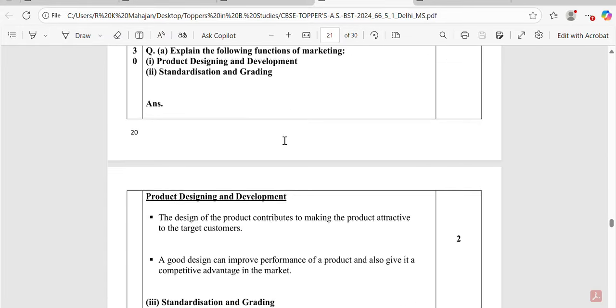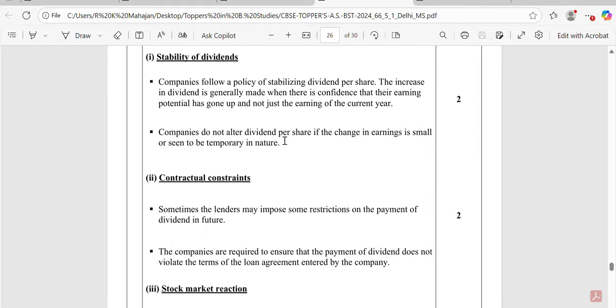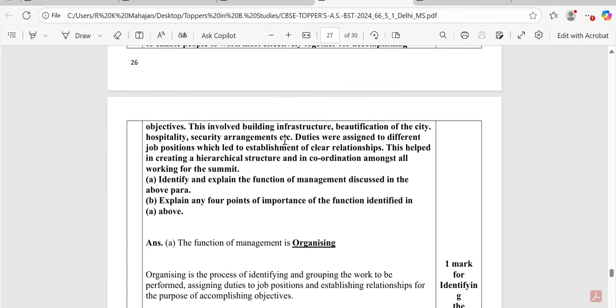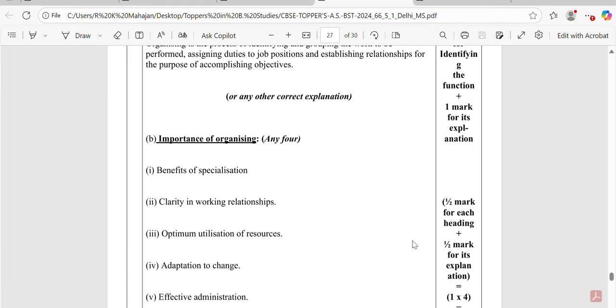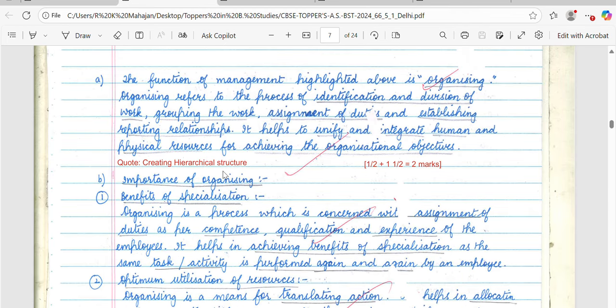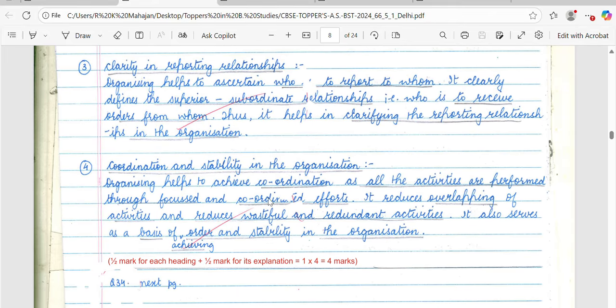So here now we are moving to question number 33, sorry, 33. Here you can see function identified is for 1 mark and 1 mark for the explanation. So there can be little variation in marking the answers, and then half mark for identification of function and half mark for the explanation. So here, how do you have to decide the word limit? Each explanation should be about 25 to 30 words by default. So this way you can cover the question and control the word limits.